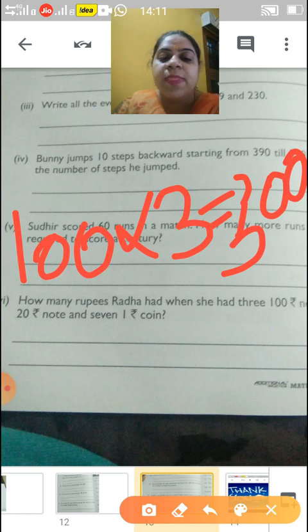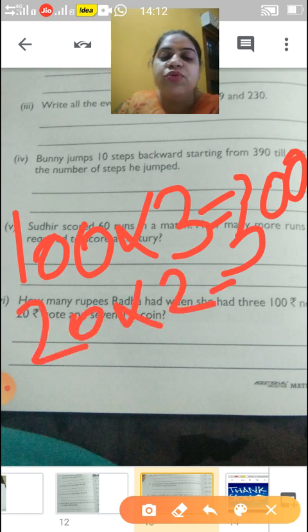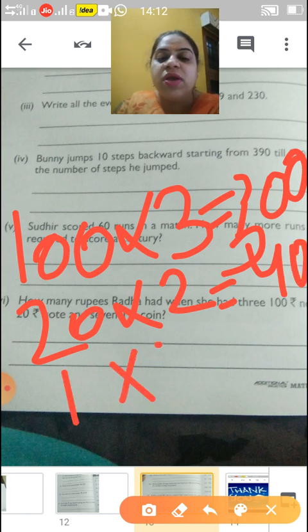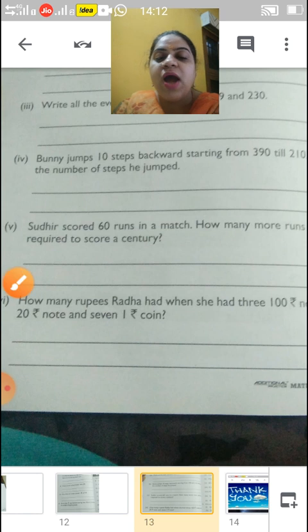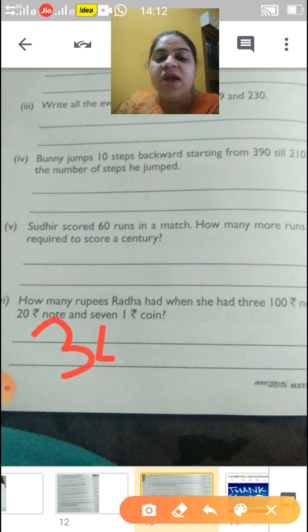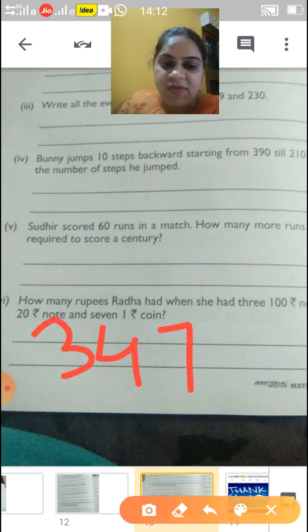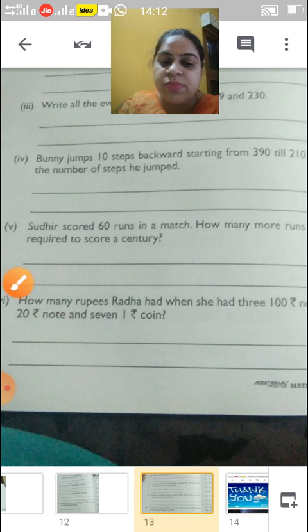Okay children, and 20 rupees notes she is having 2, so that is 40, and 1 rupee coins, that is 7. So your answer is 300 plus 40 plus 7. So your answer is 347. Okay children.